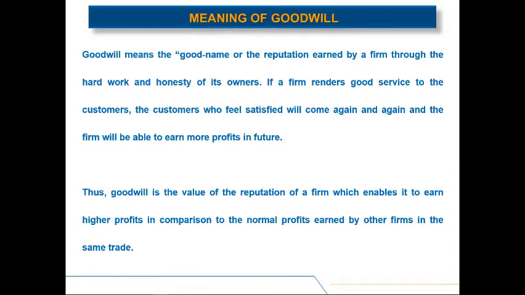Thus, goodwill is the value of the reputation of a firm which enables it to earn higher profits in comparison to the normal profits earned by other firms in the same trade. Hence, we can say goodwill is nothing but a good name or a reputation enjoyed by the firm. And this good name or good reputation enjoyed by the firm in the market enables it to earn profits at a higher rate as compared to its competitors in the same trade or in the same line of business.